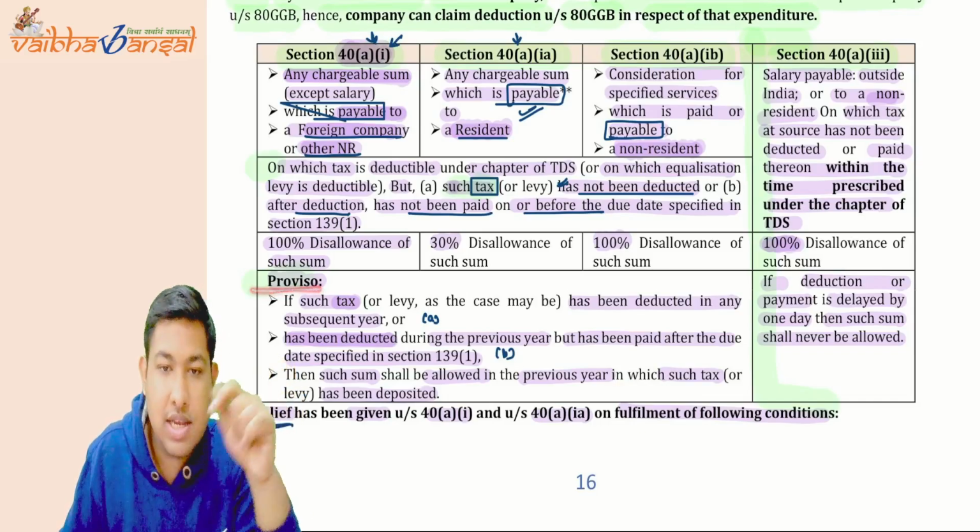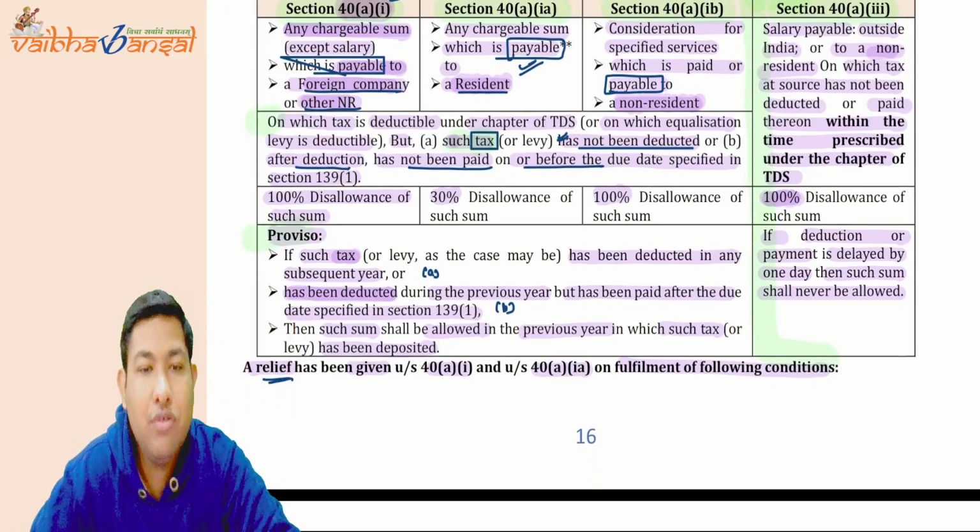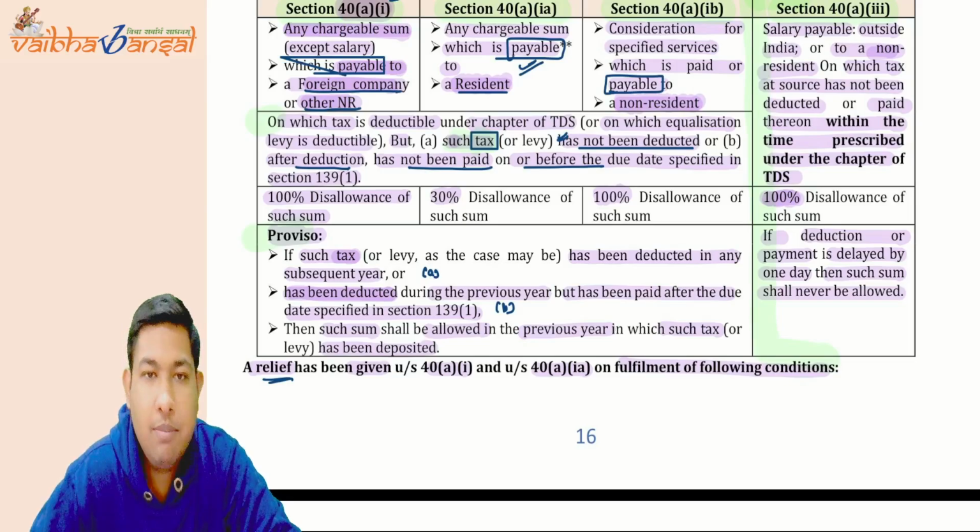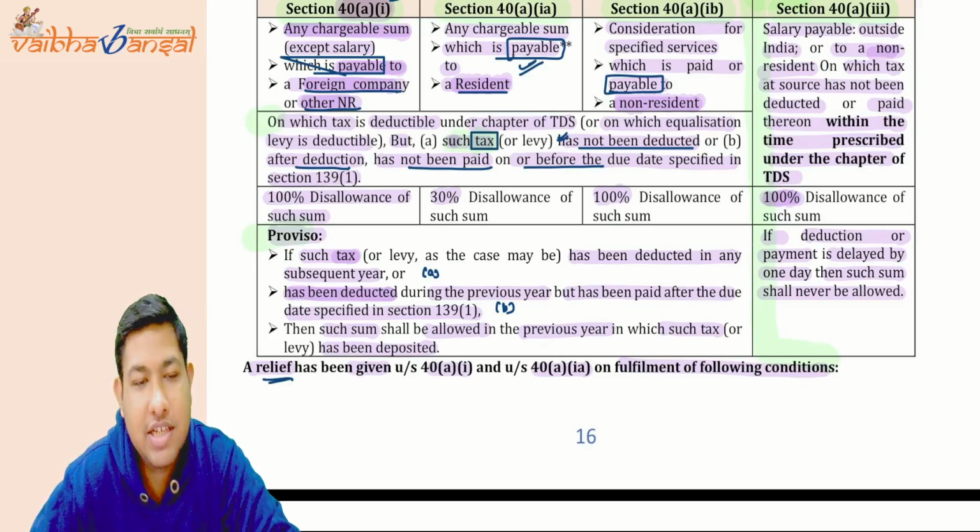Now the proviso is saying that if you have not deposited the amount this year but you have deposited the amount in the next year, whether you can take the deduction in the next year: yes, you can take the deduction in the next year in which you have deposited such amount.